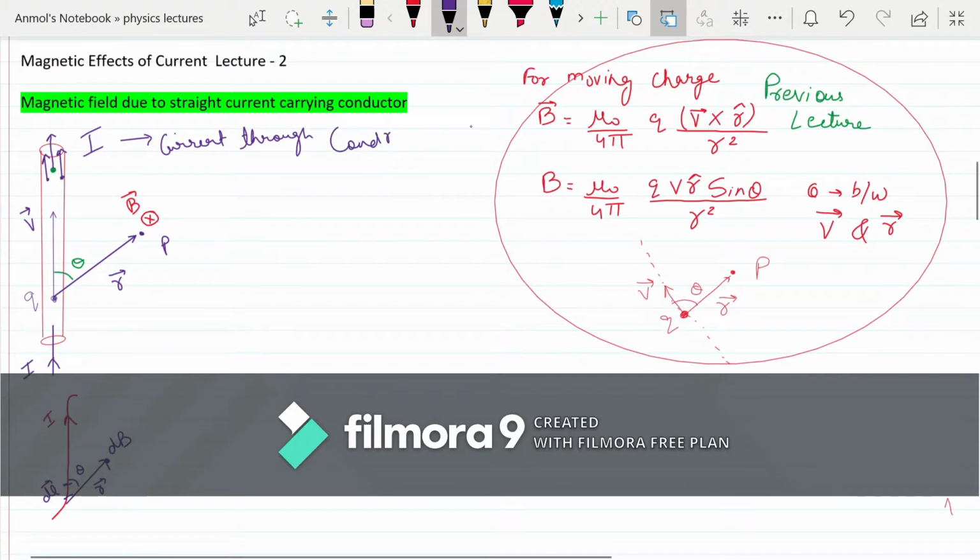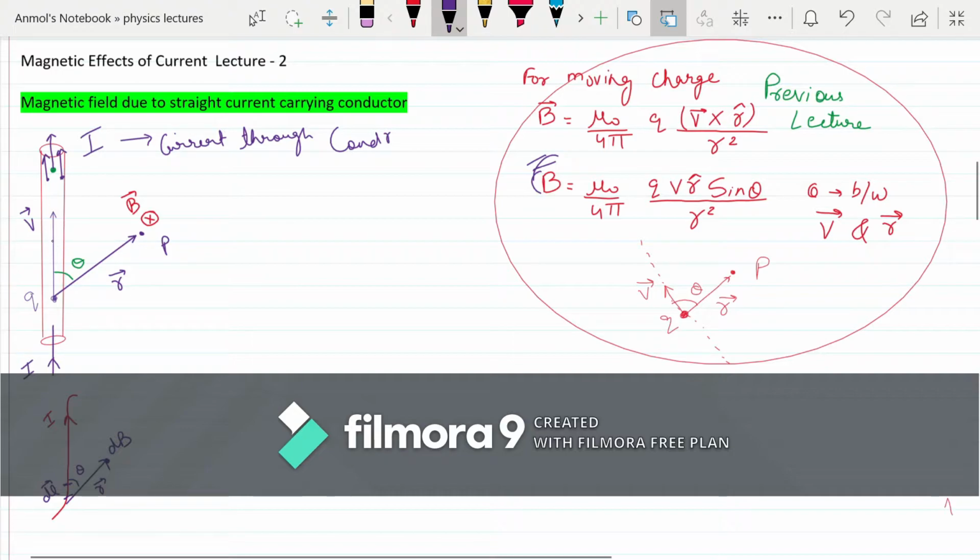Using this formula only, we'll continue with the same part, and we'll try to get a formula for the magnetic field due to a current carrying conductor. Here there are a lot of charges moving in this conductor, but for simplicity I have taken a single charge q, moving upward with velocity v.